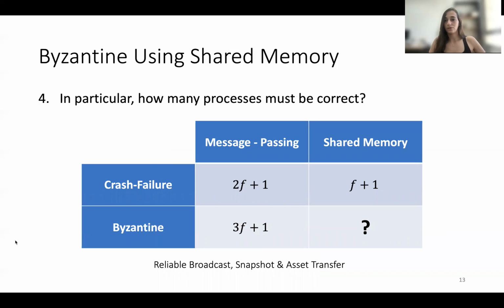In particular, we want to close the gap on the following table. So we know that in the crash failure case, this is the resilience required for implementing reliable broadcast, snapshot, and asset transfer. And we know the answers for the crash failure case. We know that in message passing it is 2f+1, and in shared memory, it's f+1. Okay, we can be more resilient in the shared memory model. So now for the Byzantine case, we know for message passing that the result is 3f+1. But the question is, is it the same result for shared memory? And if not, we suspect that we can lower the resilience as well, or improve the resilience.